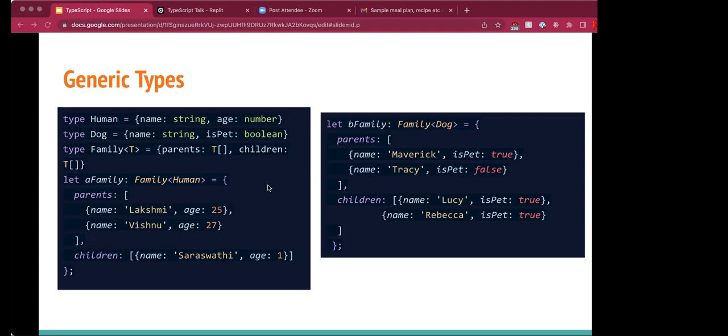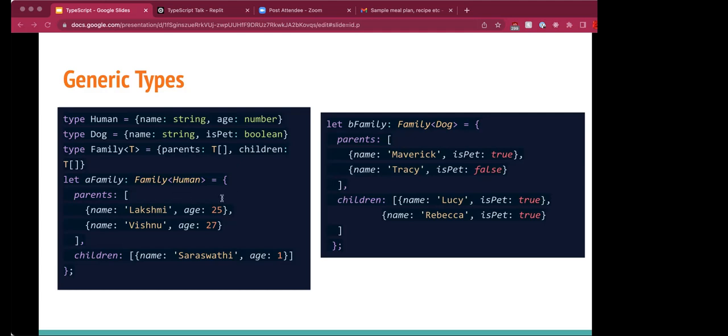Writing T is just a convention. We could just as easily use any variable name that you want. In this example, we are defining a generic type family which has T as the type. The parents and children are defined as an array of type T. In the next step, we are defining what type the placeholder T should take.